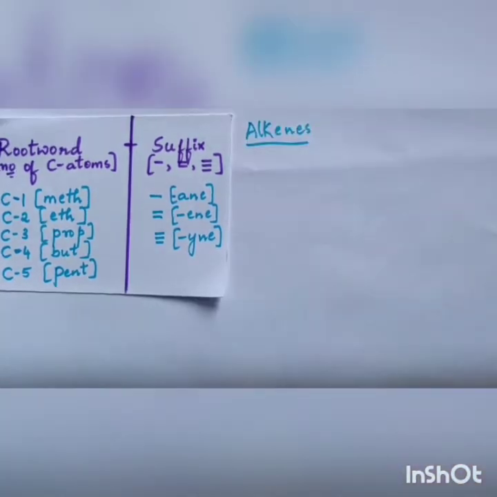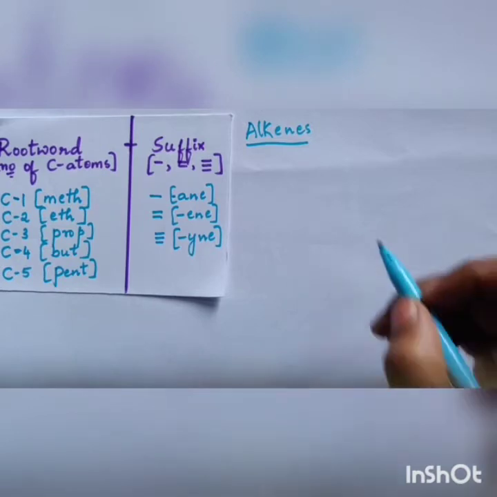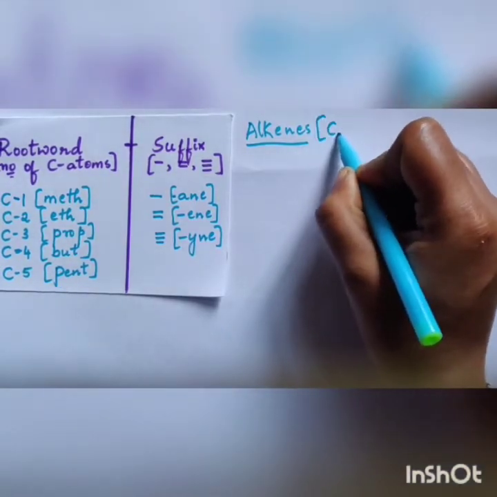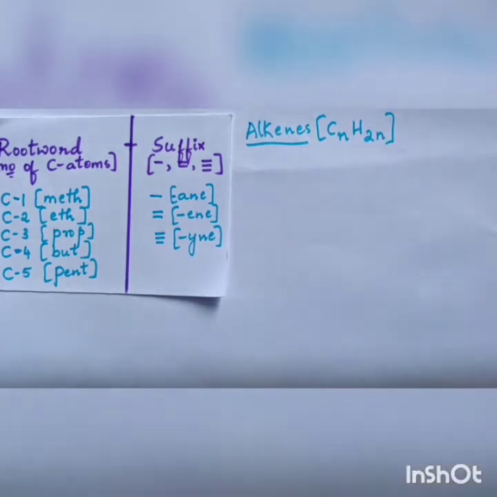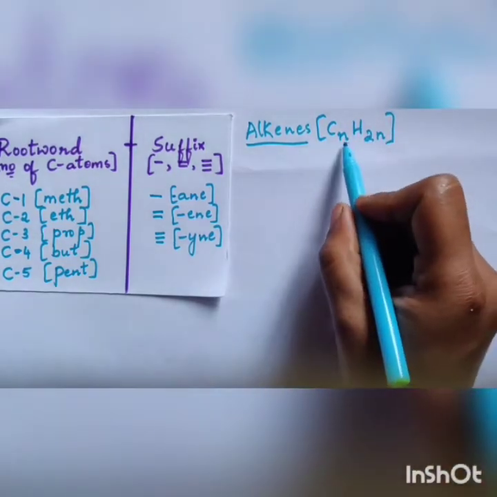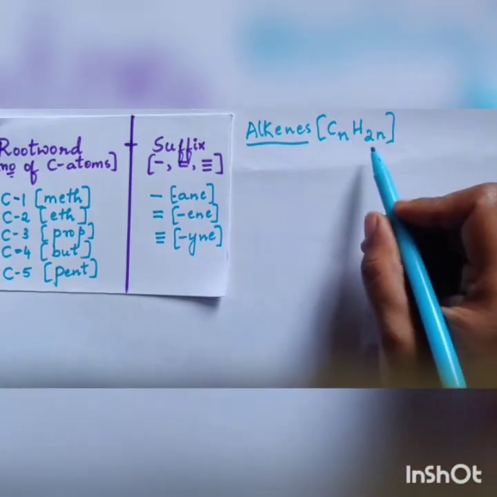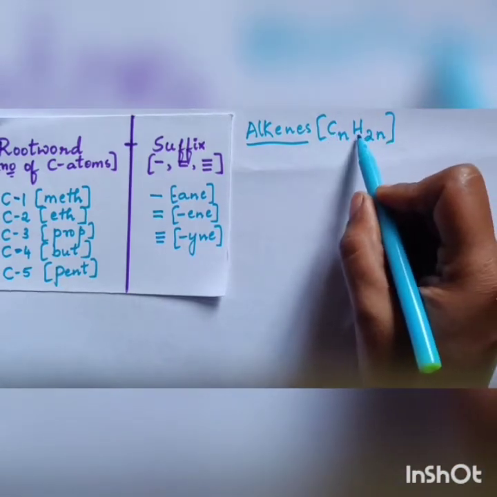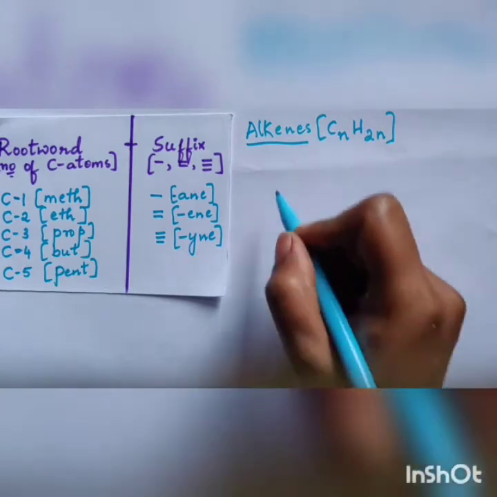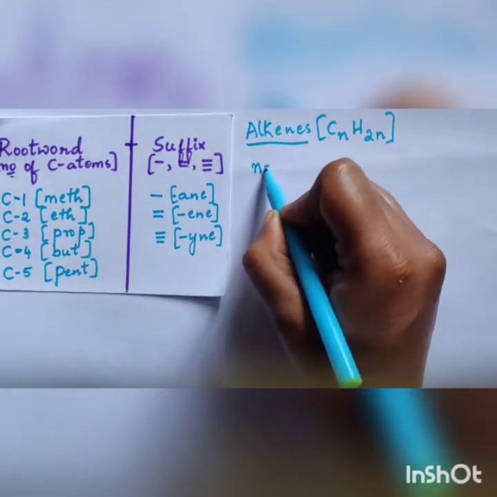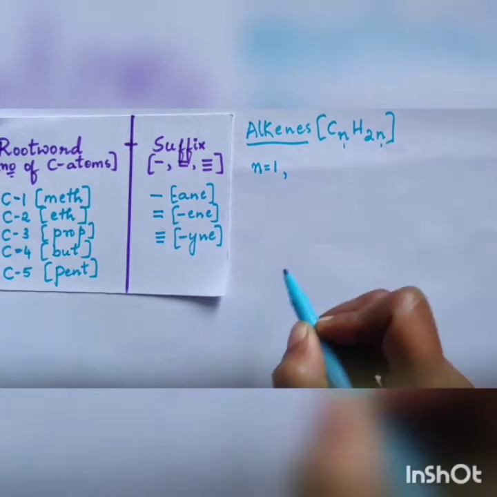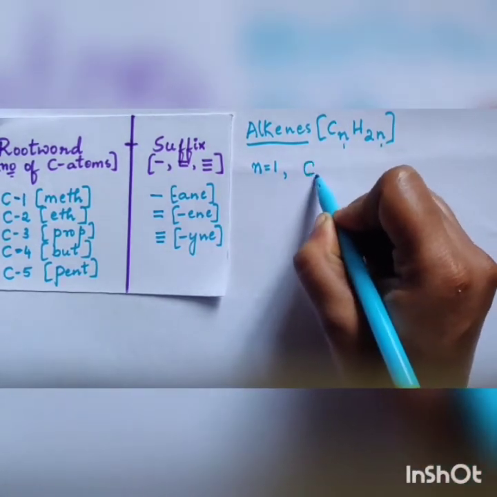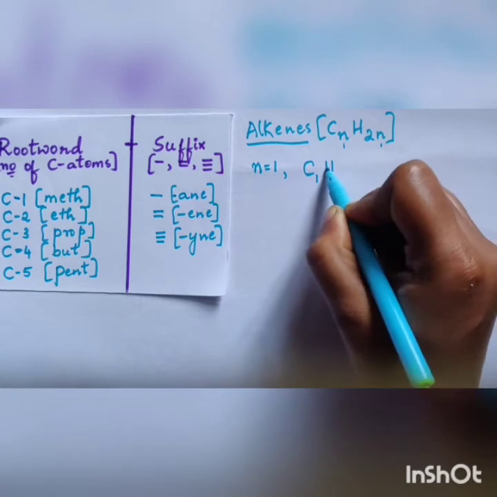Next one is naming of alkenes. Alkenes have the general formula CnH2n. Same thing, n represents the number of carbon atoms and 2n represents the number of hydrogen atoms. Let's look into the first one. Let us take n equal to 1. So introduce 1 here, and 1 here. So the formula we get is C1H2.